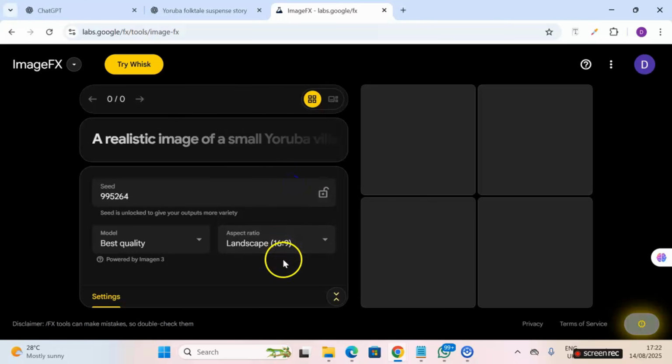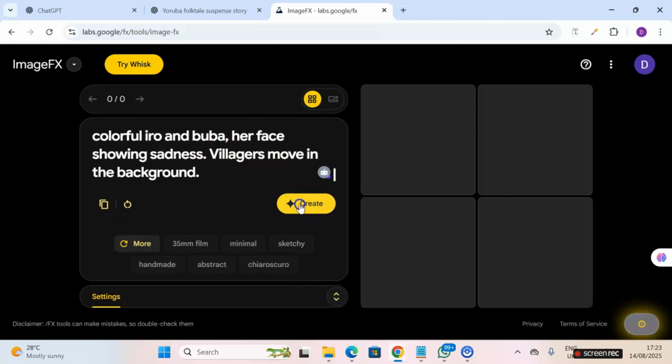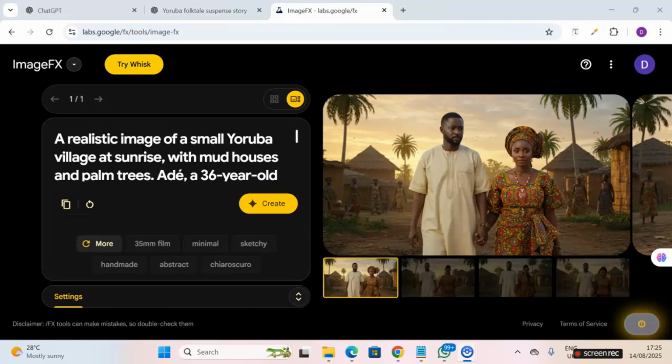So we'll be using landscape, and then once you're done with that, you go back to your prompt side and you click on create. We are going to wait for a few seconds for this to be generated. As at the time of this recording, it is totally free. If you encounter any issue, please write them in the comment section. We have 4 image generations from this particular prompt.